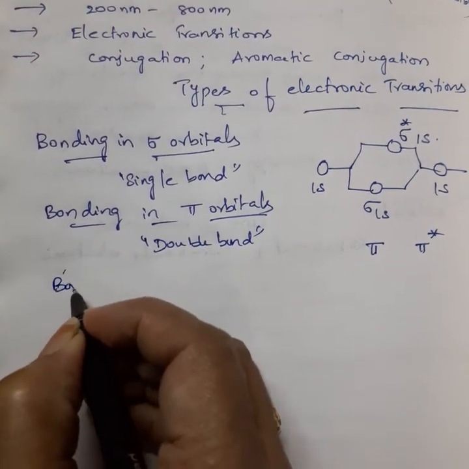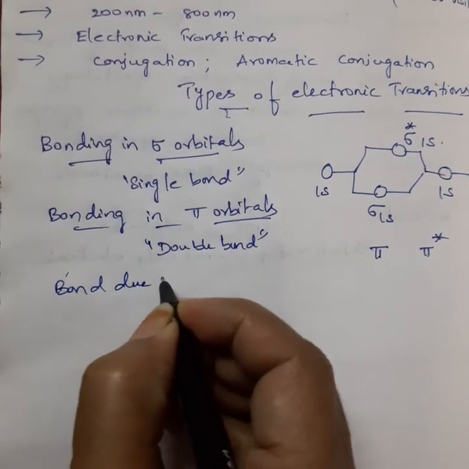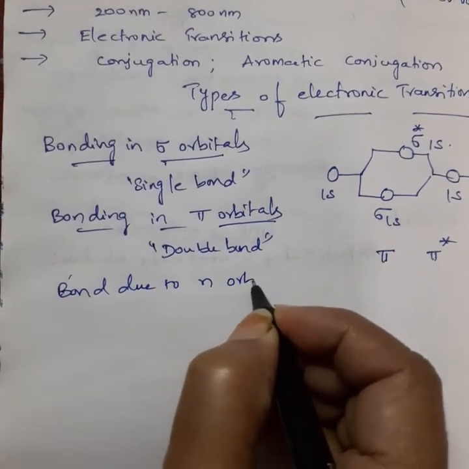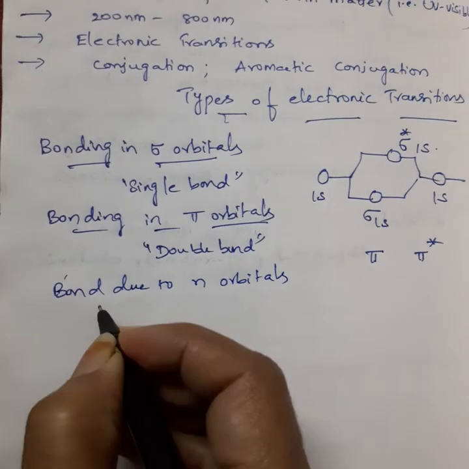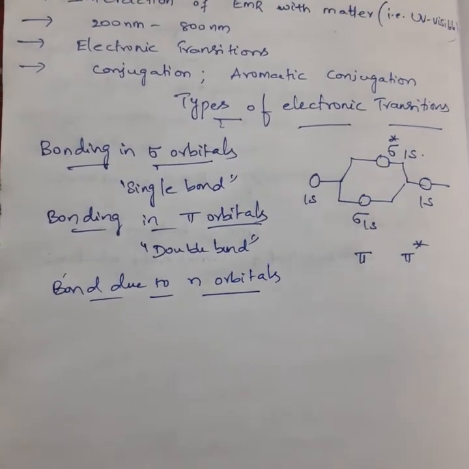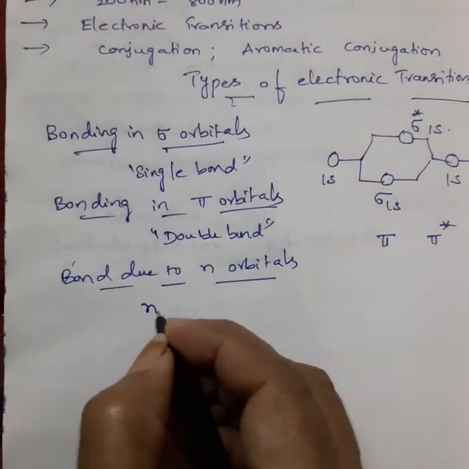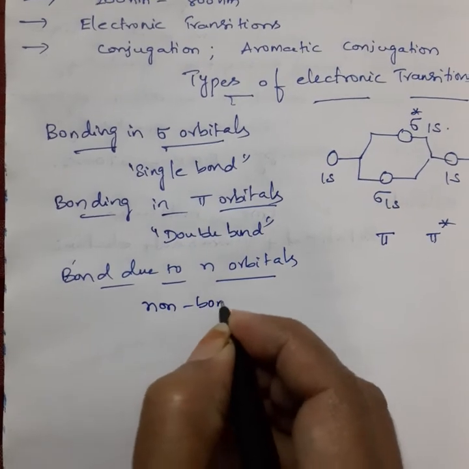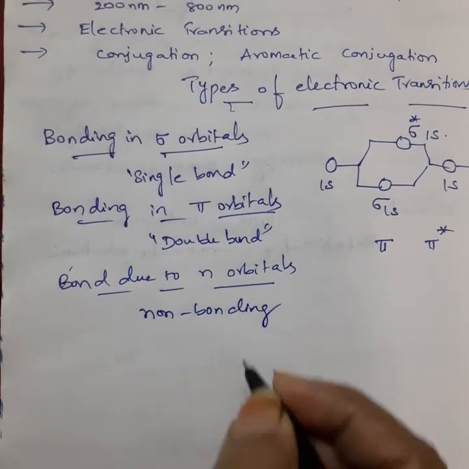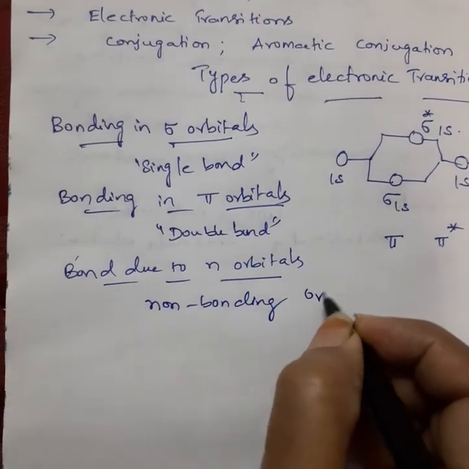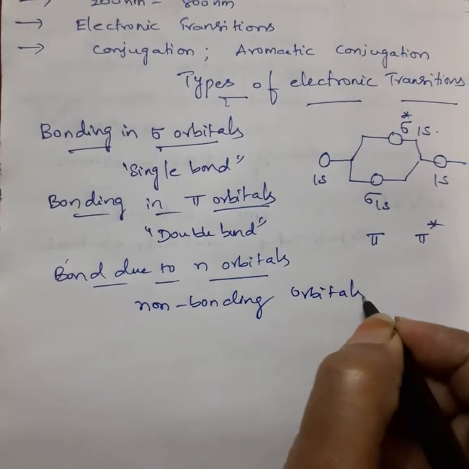Next one is bonding due to n orbitals. What is this one? It looks like a special one, right? N orbital means non-bonding orbitals, non-bonding orbitals which contain free electrons.